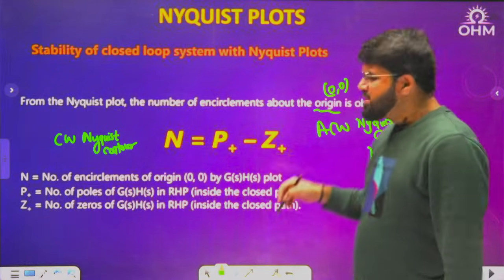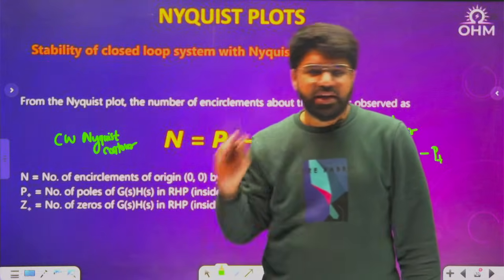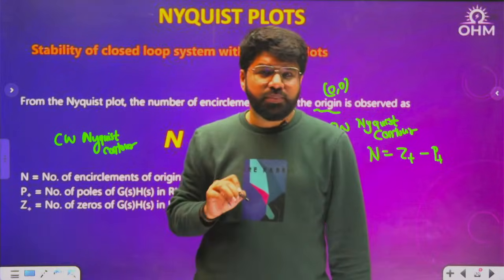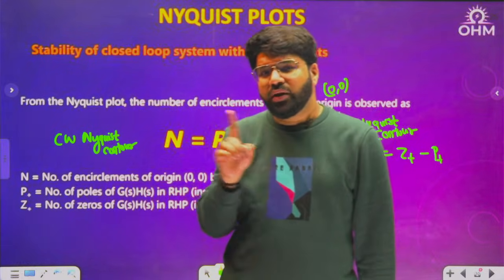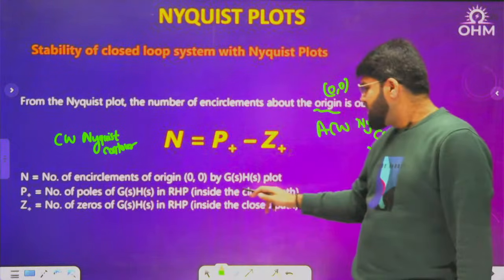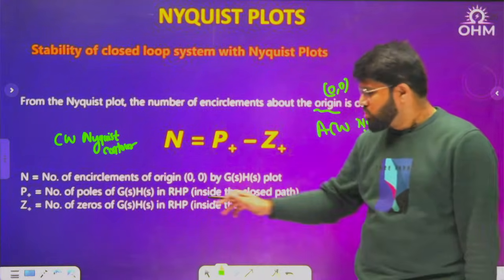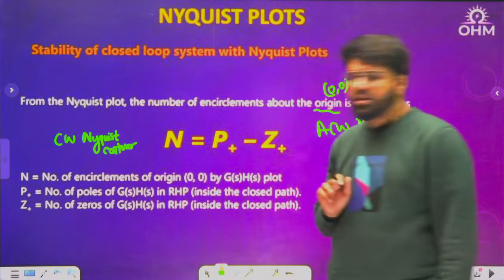What is P plus and Z plus? Plus means positive side. Positive means right hand side. So I just use this notation plus to make you remember that we are talking about right side poles and zeros. So see, what is P plus? Poles of GSHS in the RHP. Z plus, zeros of GSHS in the RHP.